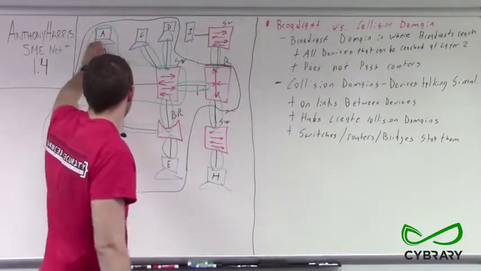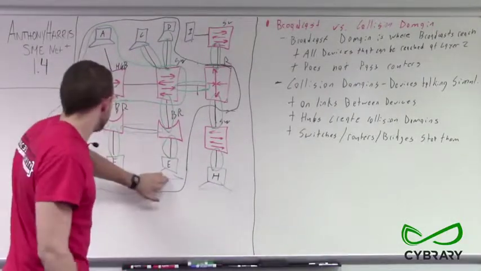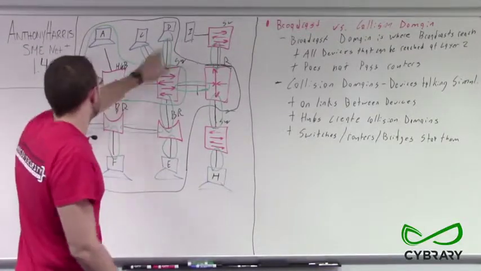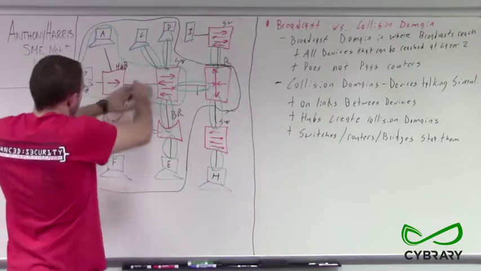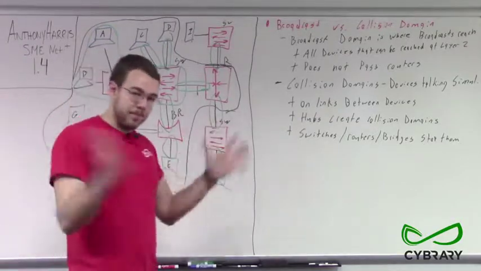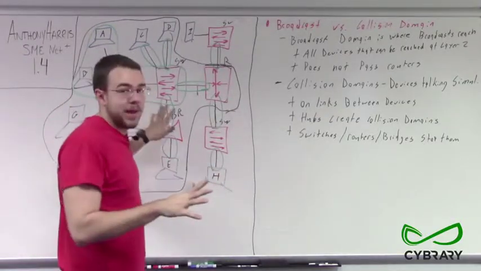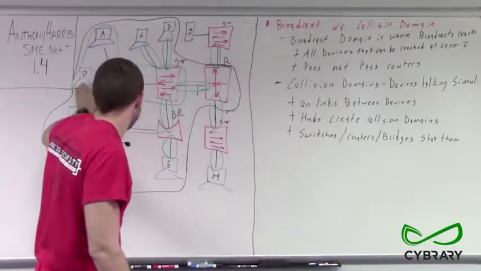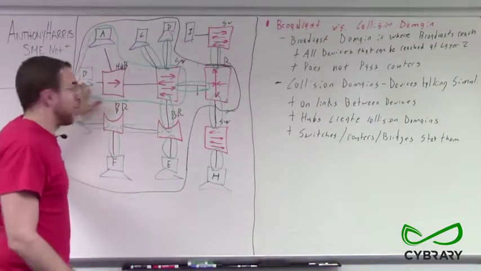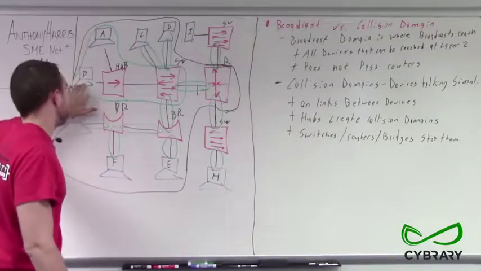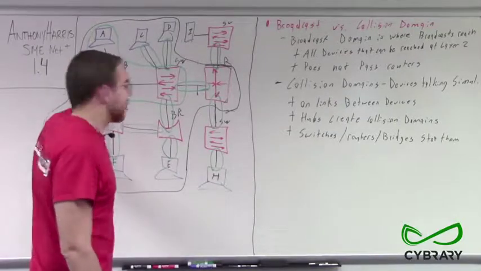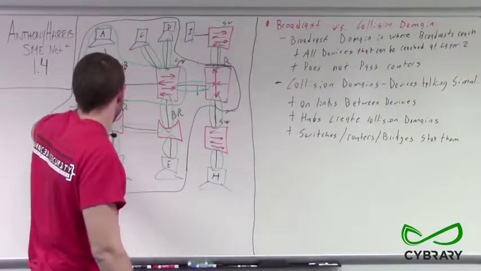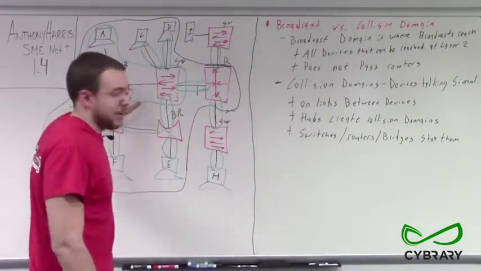If computer A was talking to computer E, and computer B was trying to talk to computer D, there would be collisions there because our hub is just going to send that data out to everybody. The packet that computer A meant to go to computer D is also going to go to computer B. So if computer B says, well, let me try to talk right now, nope, you can't, because computer A is talking right now. And there's data coming down this link, as well as this link and this link, because that hub is there.